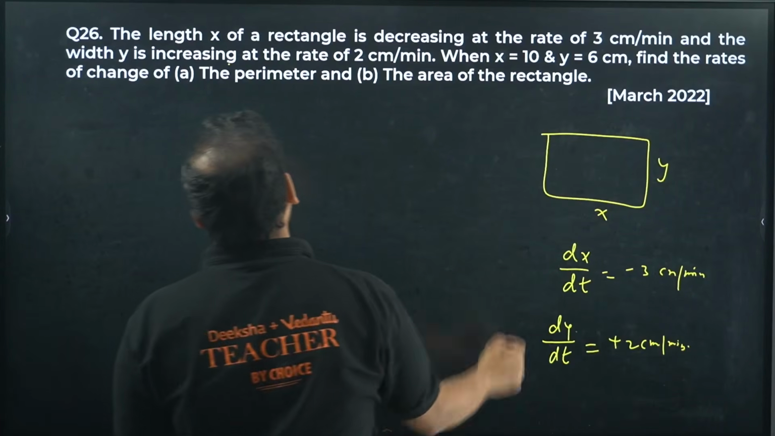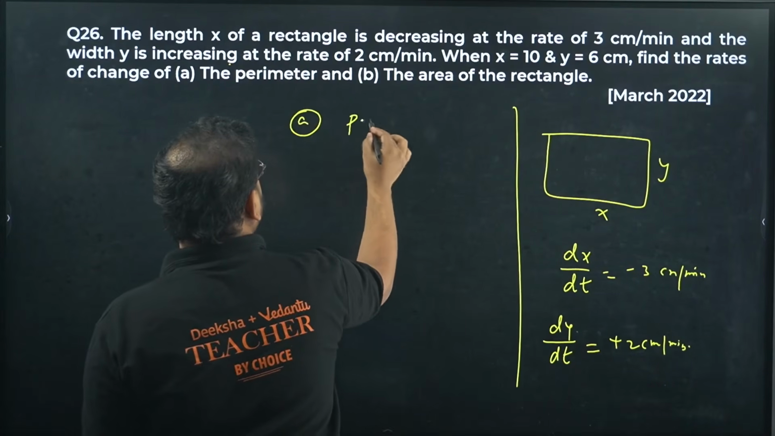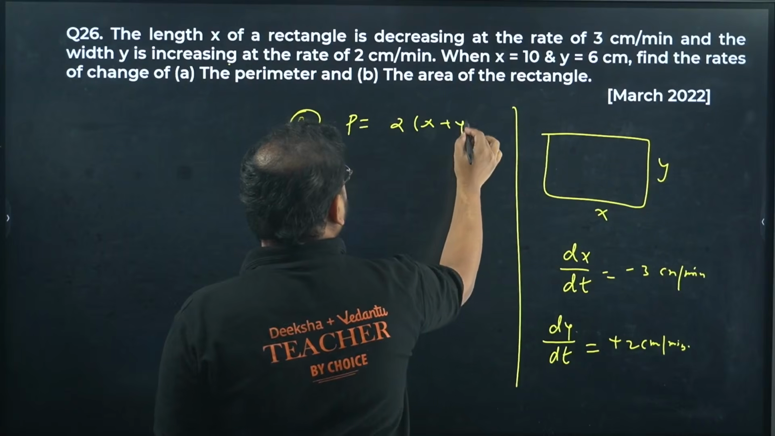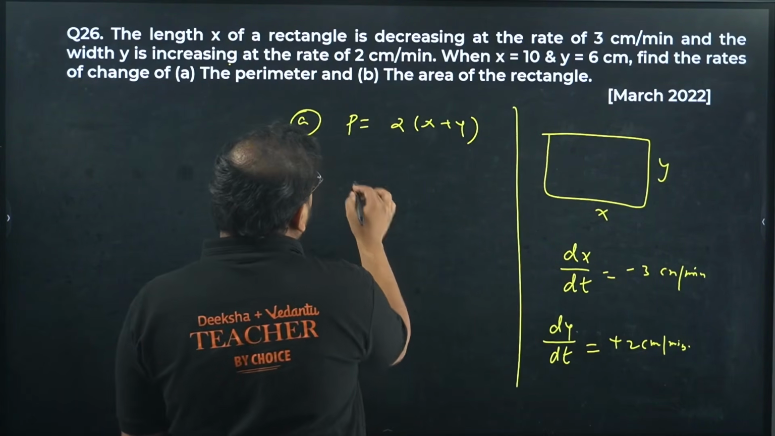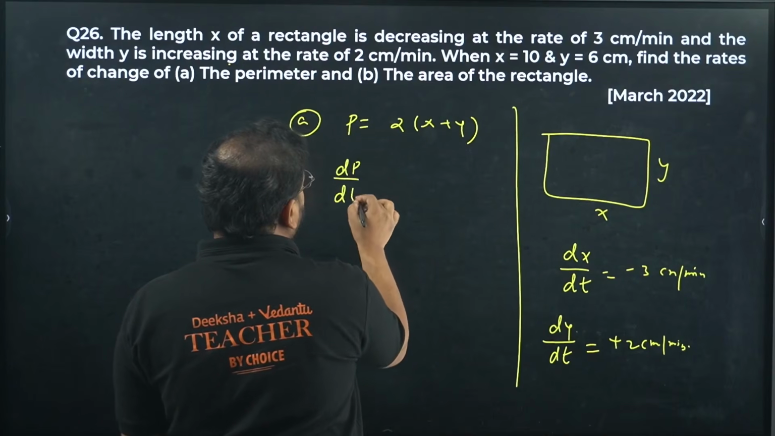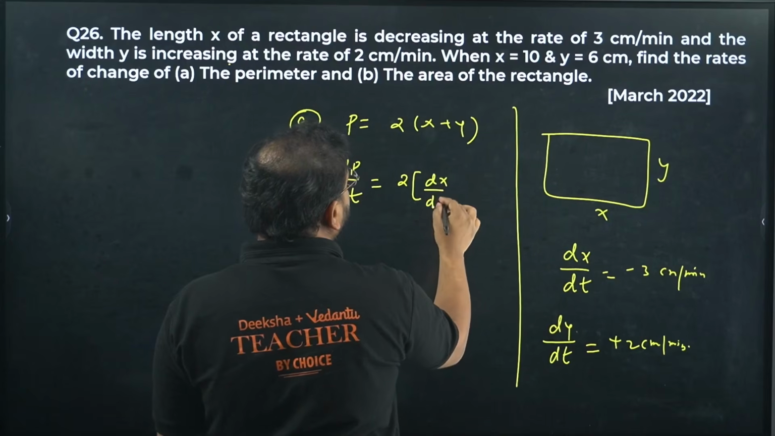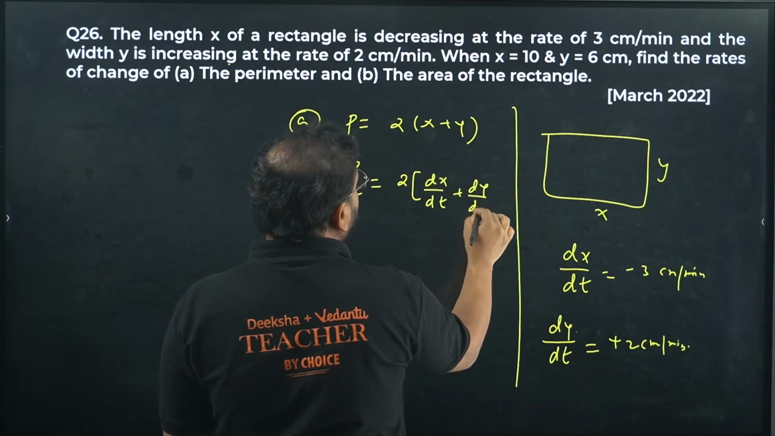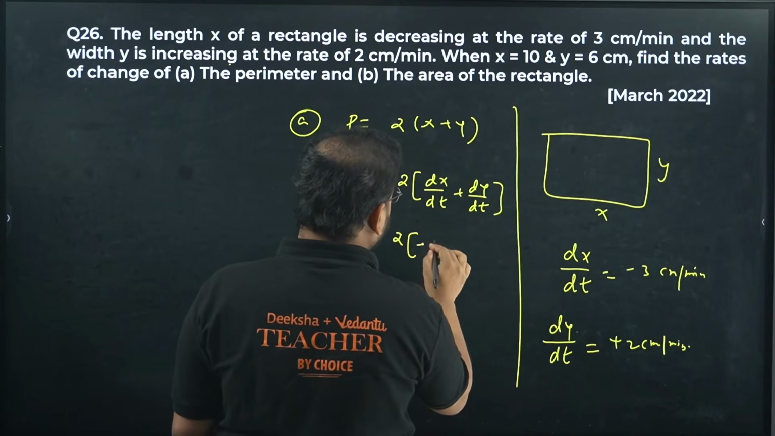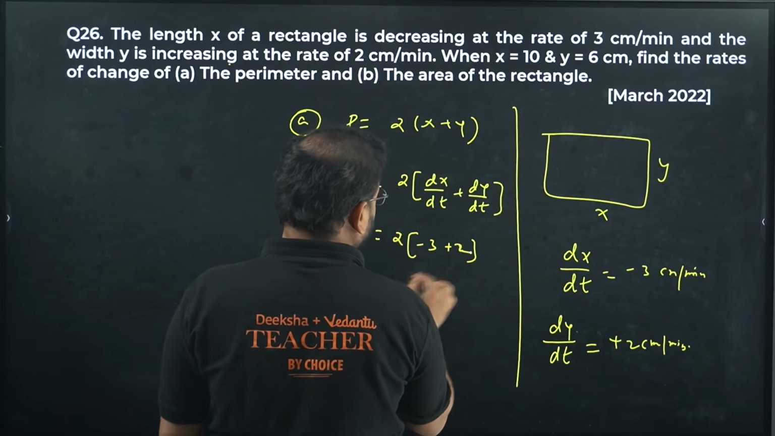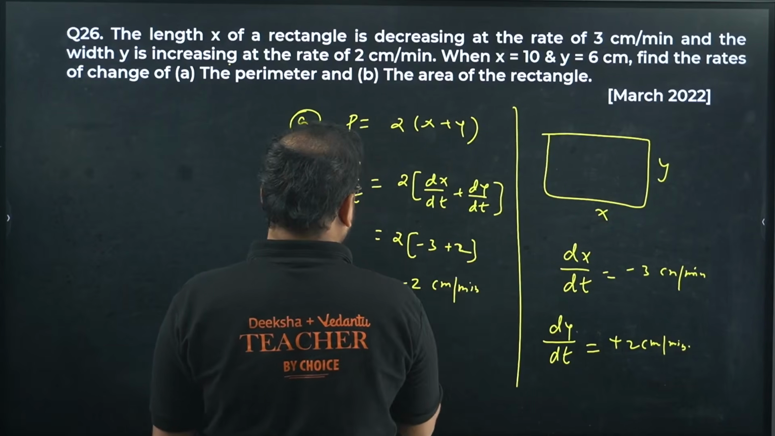Find the rate of change in the perimeter. Let's start with the perimeter first. So we get twice of x plus y. Perimeter is twice of length plus breadth. Change in the perimeter: we get twice of dx by dt plus dy by dt. Differentiate. Twice of, this value is minus 3 and plus 2, minus 1, so the answer becomes minus 2 centimeters per minute.